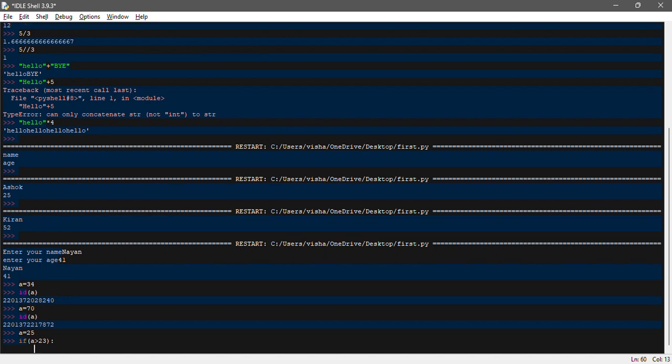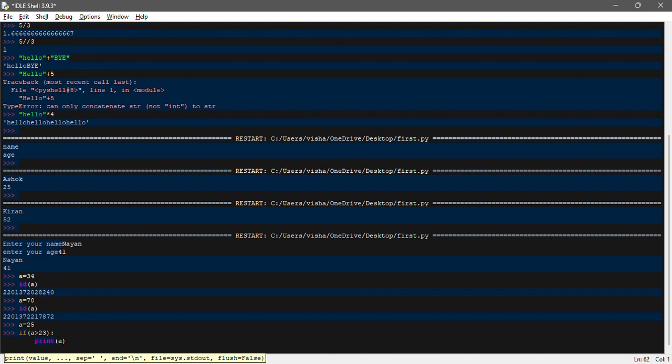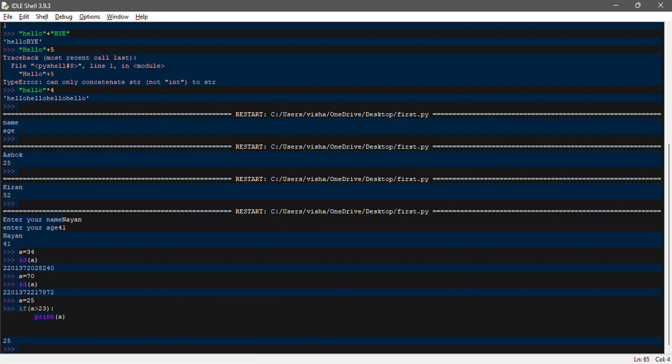Then we use the print function and mention a over here, closing the bracket. I made a mistake here, so if you see we got 25. Let me rewrite it again, one second.